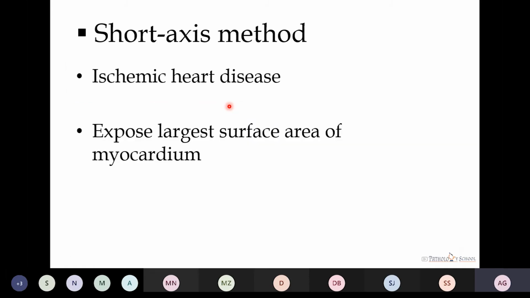There is the short axis method. It is rarely done, but it is done in cases of ischemic heart diseases, because it exposes the largest surface area of the myocardium. We take a heart and place the diaphragmatic surface on a paper towel, and then we take the serial sections of the ventricles, and at last the basal part is opened by the inflow-outflow technique only.